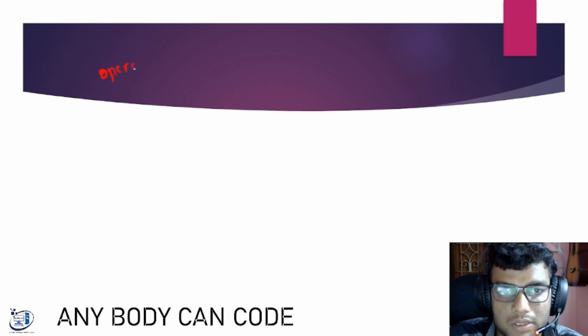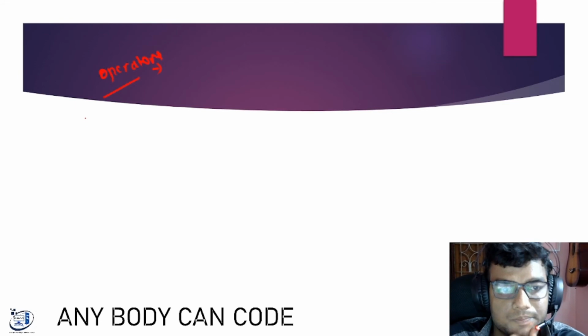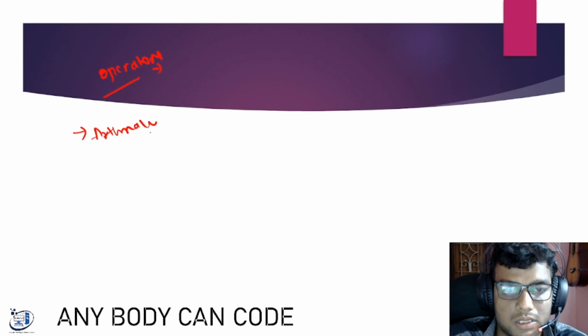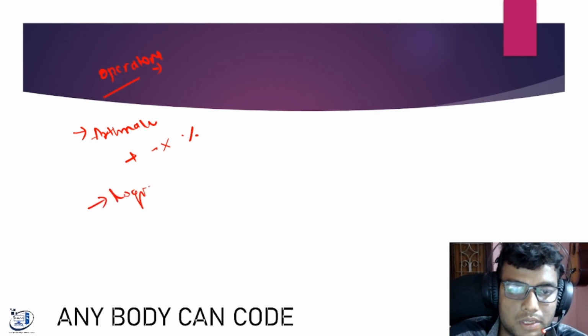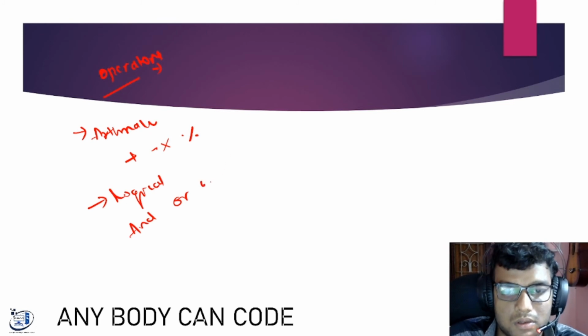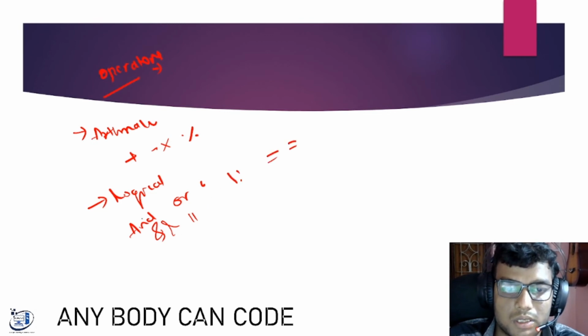Then what are the operators? There are different operators. There are multiple operators like arithmetic operators, that is plus, minus, multiplication, division. There are logical operators: logical and, logical or, not equal to, all the things. There are exceptional operators, there are different types of operators.